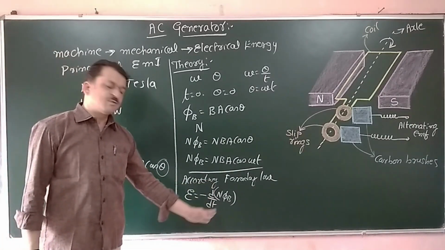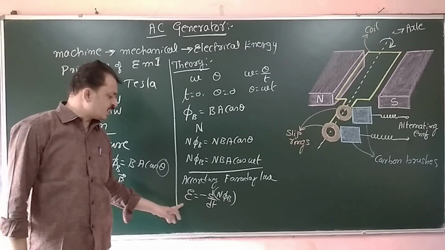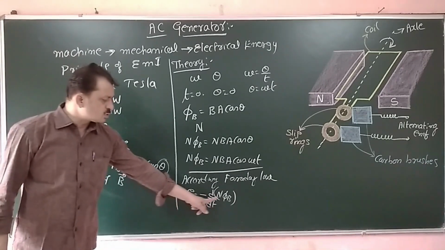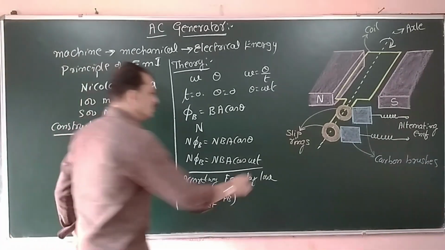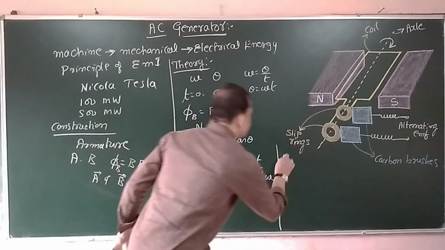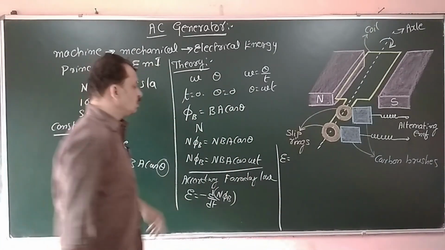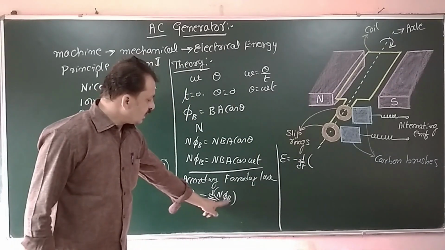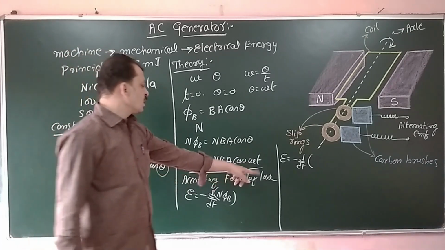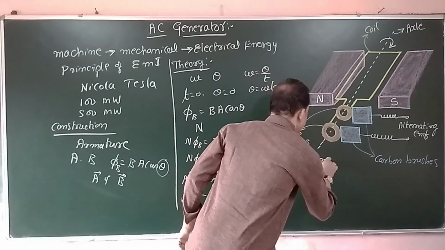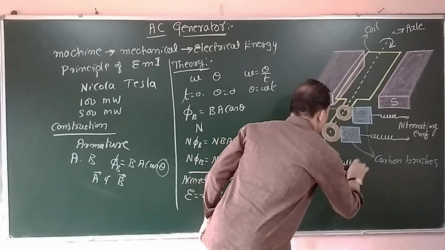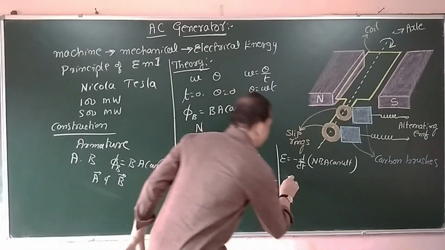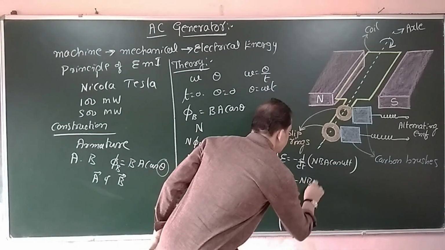The rate of change of flux linkage induces an EMF, therefore E is equal to minus d by dt of N phi B. Substitute the value of N phi B here. I will get the induced EMF equal to minus d by dt of N B A cos omega t. Now take the derivative of that, minus of N B A.